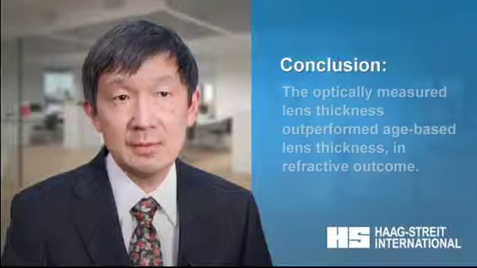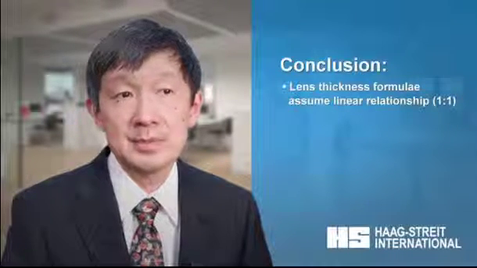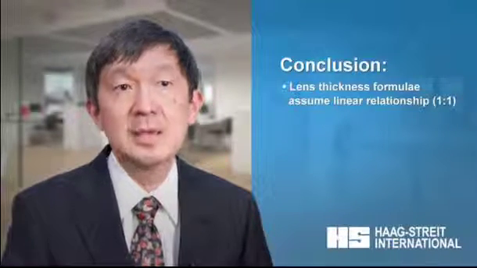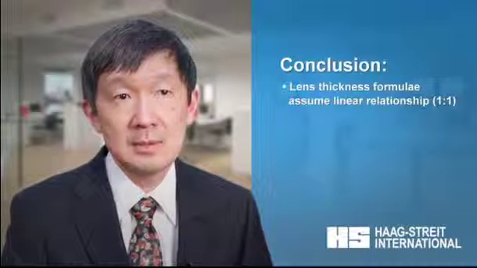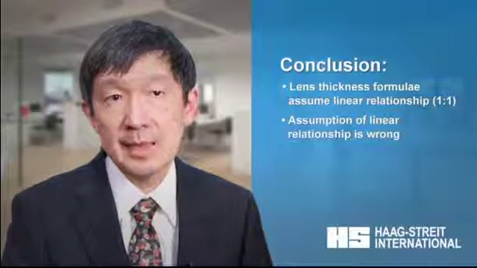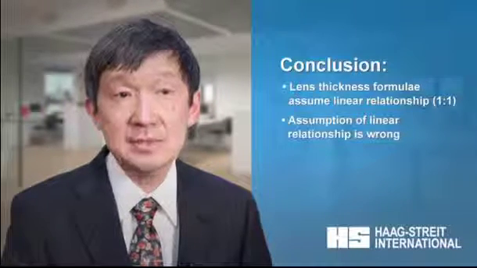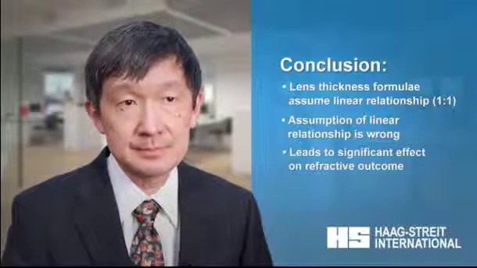The reason is that the formulae that estimate lens thickness from age assume a perfect linear relationship between age and the lens thickness, with a correlation coefficient of 1. This is a false assumption. The true correlation coefficient between age and the lens thickness is actually 0.45, significantly impacting the refractive outcome.